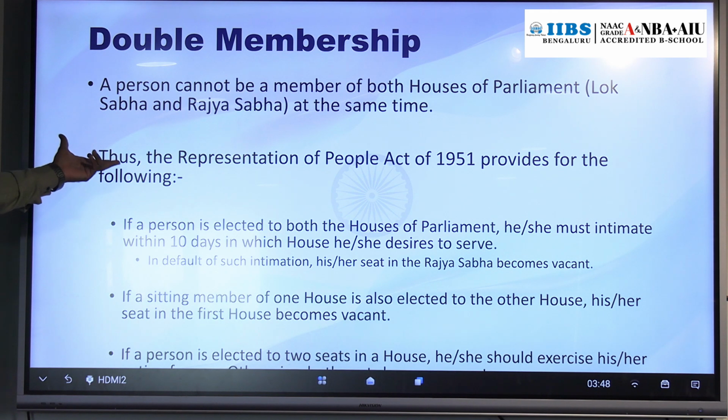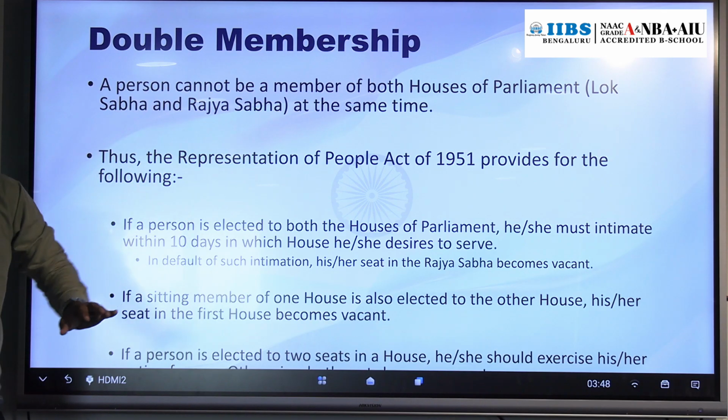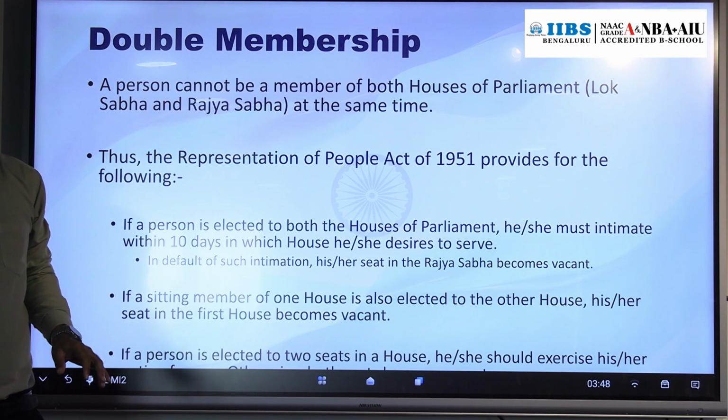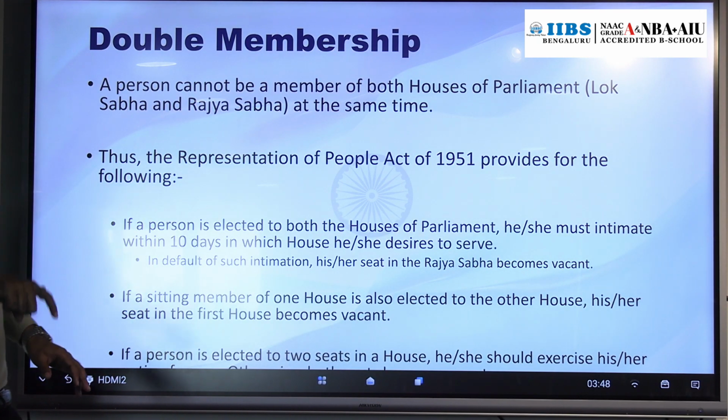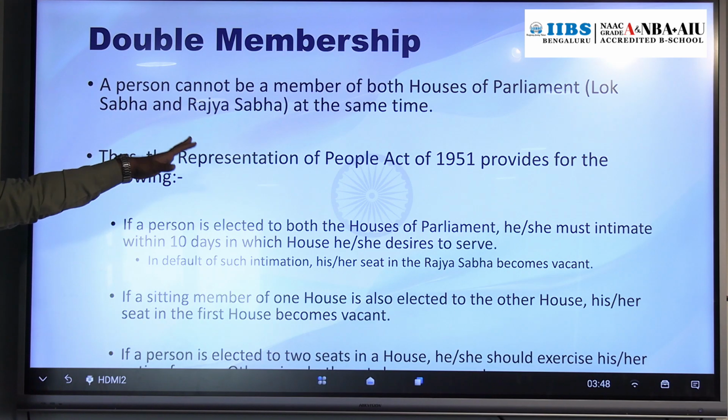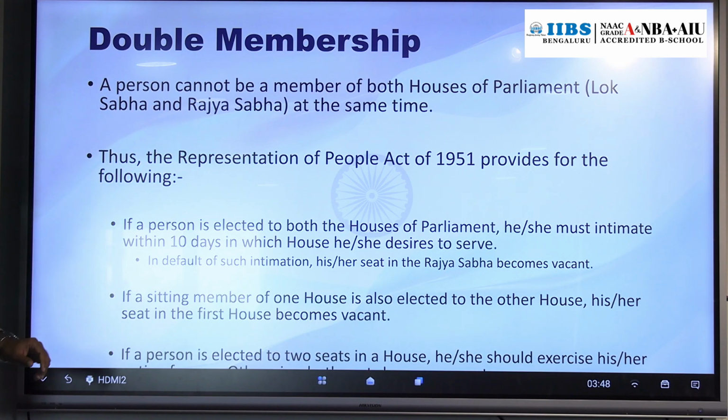That is mentioned in the Representation of People Act 1951. In the Constitution it is mentioned that at the same time a person cannot be elected as a member of Lok Sabha and Rajya Sabha. But if they are elected, then what will be the provision? That provision is mentioned in the RP Act 1951. What is that first provision?